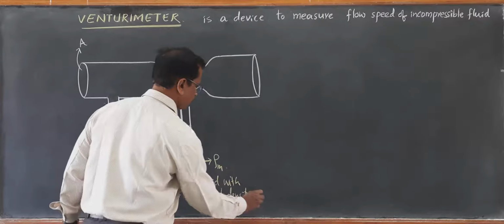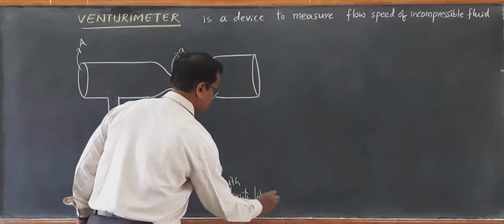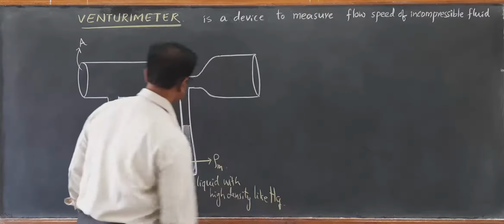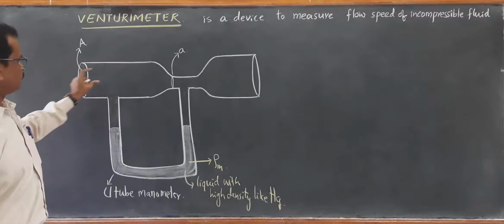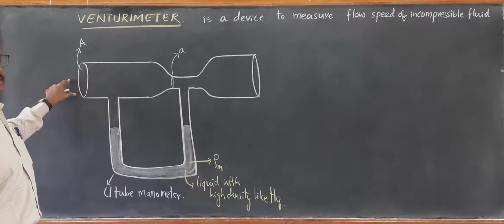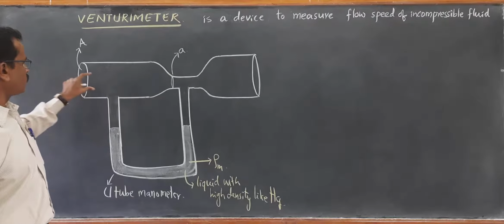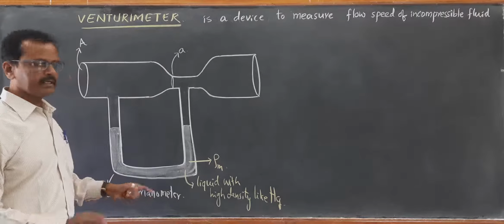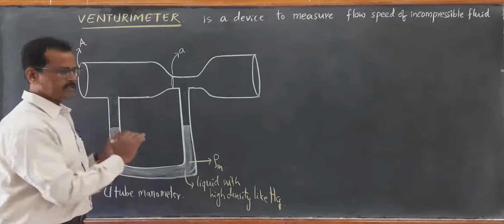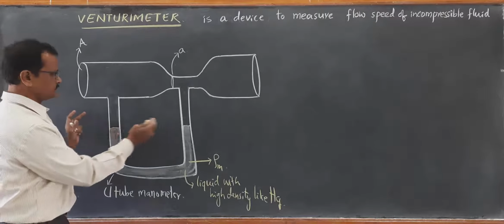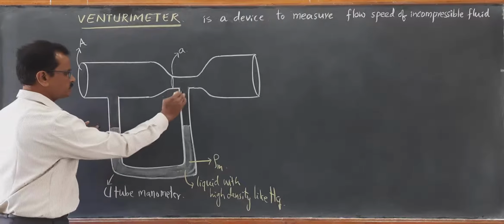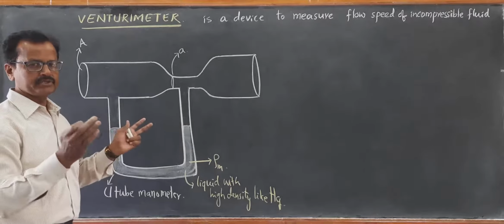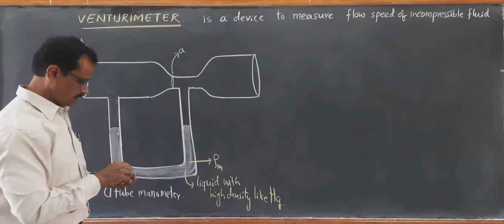Before any flow takes place through this broad opening, the level of mercury in the U-tube manometer is the same. The pressure difference is 0, so both arms are exposed to the same pressure because it is open to air.